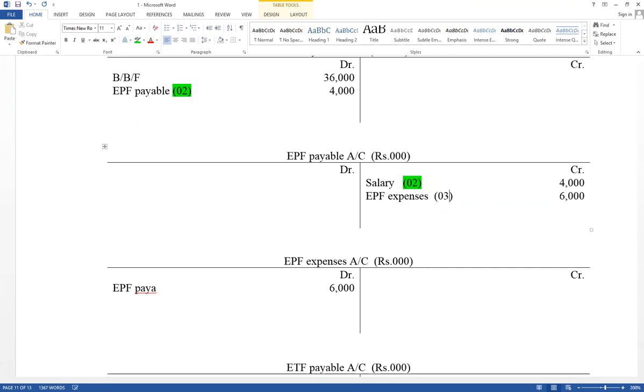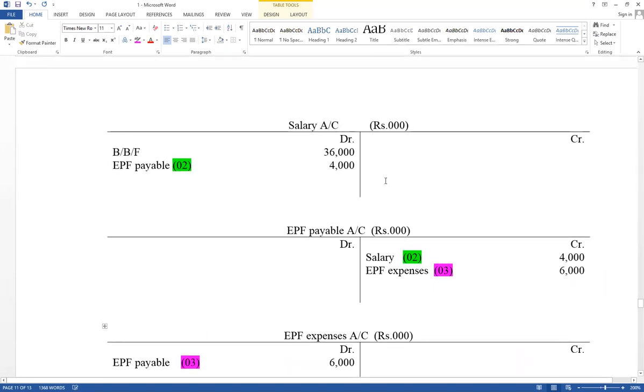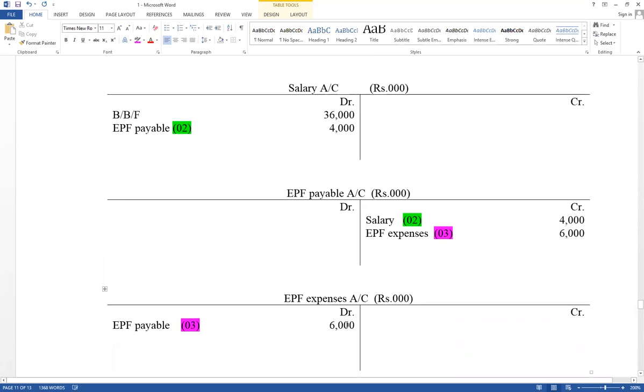Think about steps. Contribution of employer, another expense. Therefore, EPF expense account debit, EPF payable account credit. Think about both contribution of employee and employer. Effect for EPF payable: salary account debit, EPF payable account credit; EPF expense account debit, EPF payable account credit.